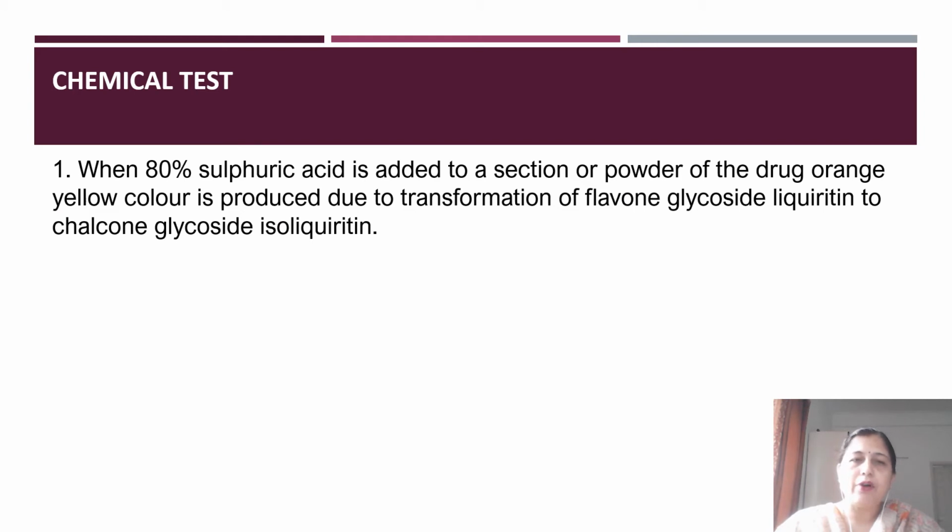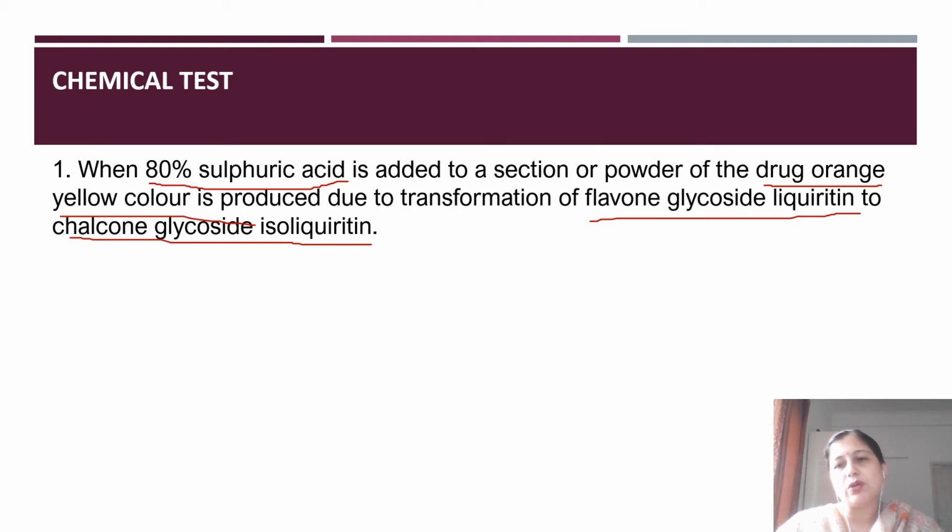The chemical test for glycyrrhiza is basically that we take the extract, and if we add 80% sulfuric acid either to the section, to the extract, or to the powder, we get an orange yellow color due to the transformation of the flavone glycoside liquiritin to the chalcone glycoside isoliquiritin. So the dark yellow coloration generated by the conversion of liquiritin to isoliquiritin is the main test on addition of 80% sulfuric acid.